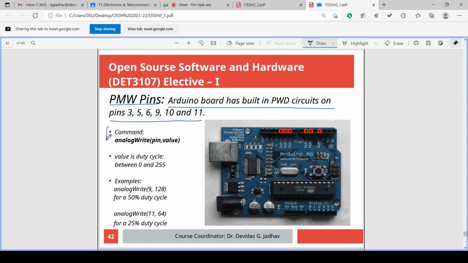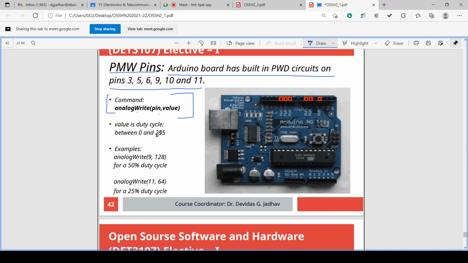What is the command to use that PWM? The command is analogWrite(pin, value). W is capital in analogWrite. Pin is the pin number, either 3 or 5 or 6 or 9 or 10 or 11. analogWrite works only on 3, 5, 6, 9, 10, 11. If you give any other pin, it will show an error. And what is value? Value is 0 to 255, either 128 or 64, or you may give 0, you may give 255.